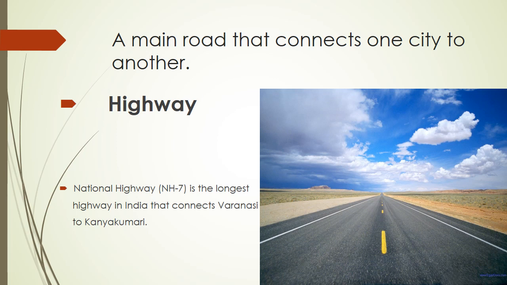Repeating again, a main road that connects one city to another is called highway.